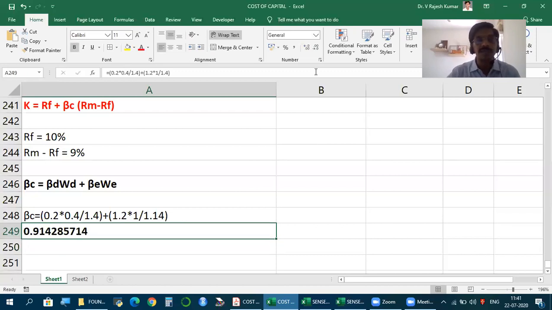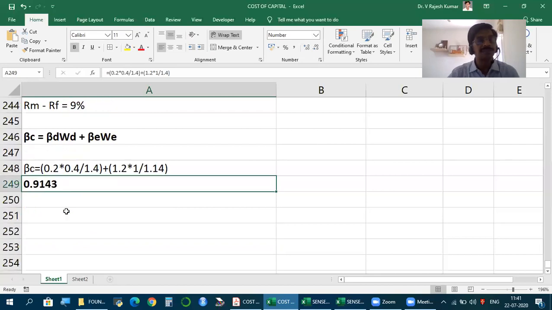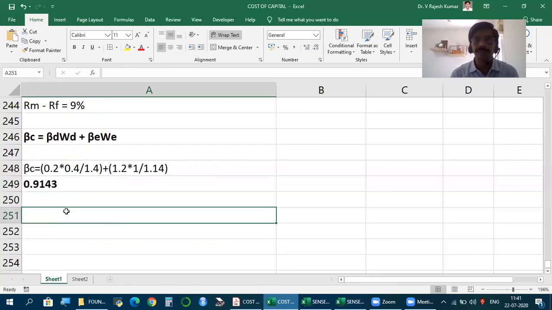Hence, this is the company beta. So it's not beta for the stock or beta for debt, but beta for the company. Company beta is nothing but weighted average beta. For each source, beta and weight, multiply and add; that is what you call company beta.